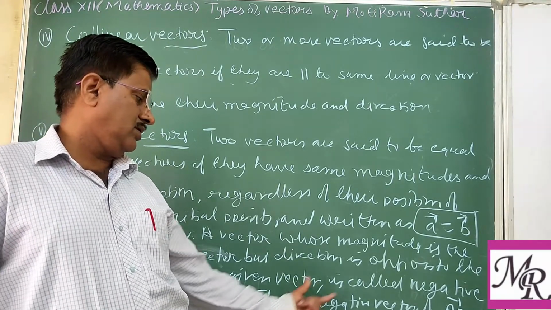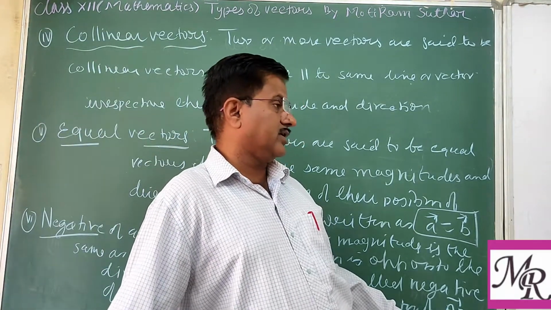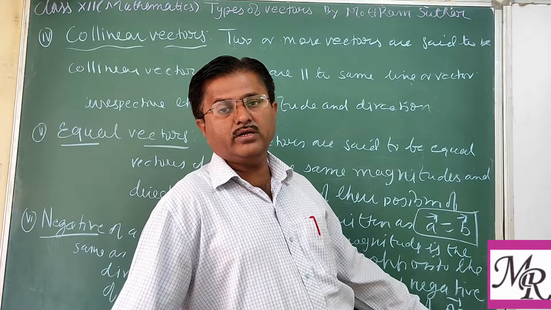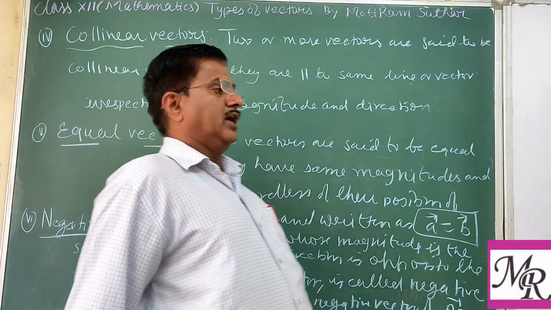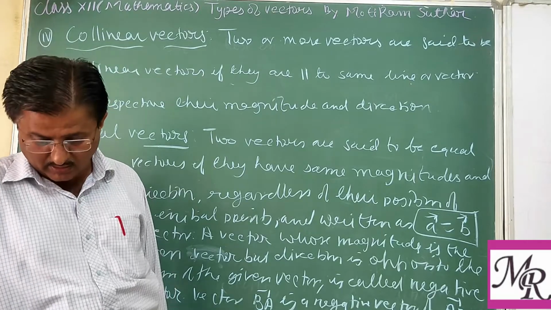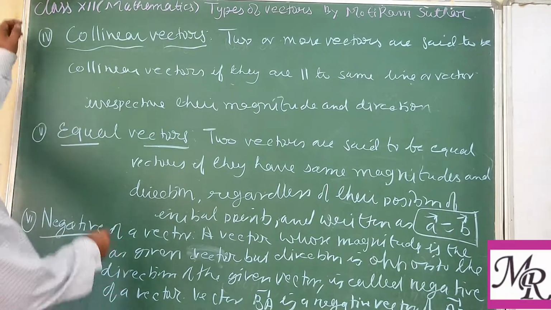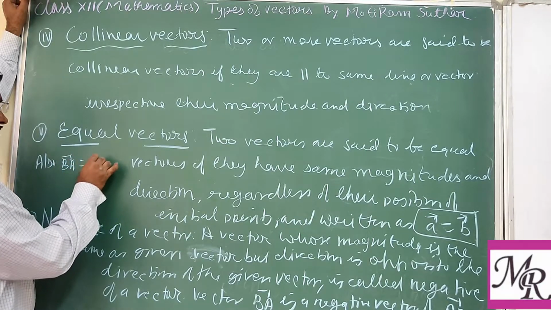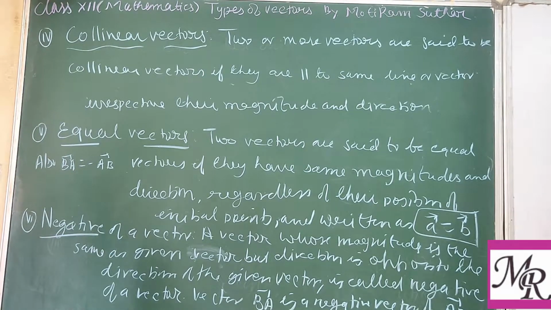Vector BA is a negative of the vector AB, because in the given vector AB, you know the initial point is A and the terminal point is B. So if you interchange terminal and initial, then the direction will change. So vector BA is a negative of the vector AB. Also you can write vector BA is equal to minus of vector AB. Clear?